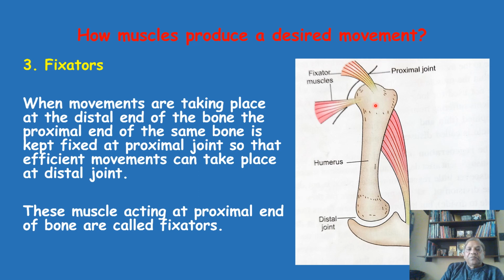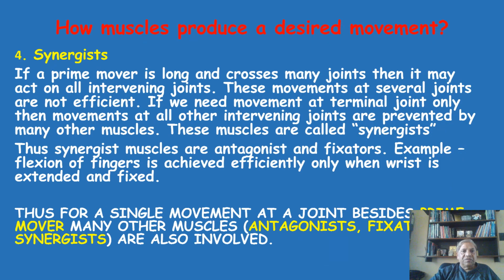So these muscles which are acting at the proximal end of the bones are called fixators. So now you have understood the three groups of muscles which are responsible for production of a desired movement at a particular joint. I am moving to the fourth group of muscles, which is also necessary at some time, not always, but at some time.